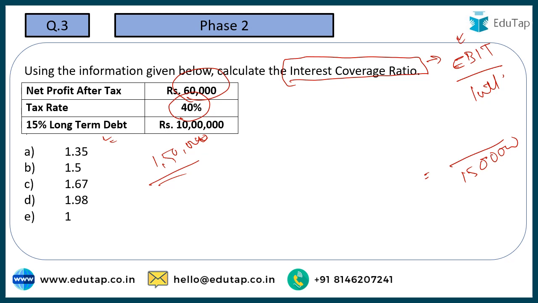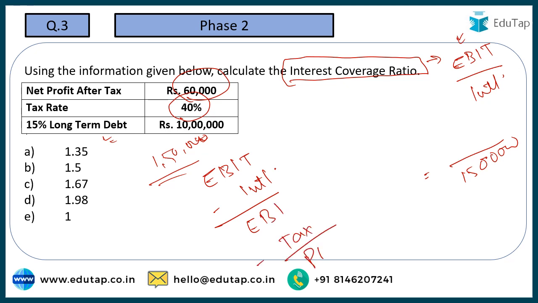Now this profit after tax is given to us. Let's try to understand how this entire chronology or entire sequence works. So first we get the EBIT. From this EBIT we reduce our interest, and the figure that we get is the earning before taxes. From this we reduce the taxes and then we get our profit after tax.